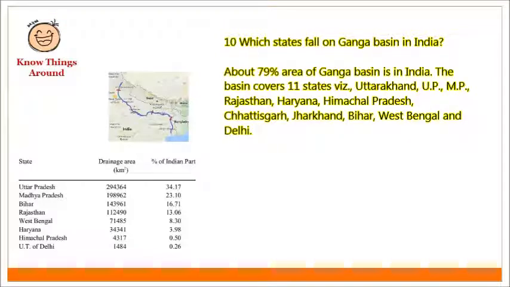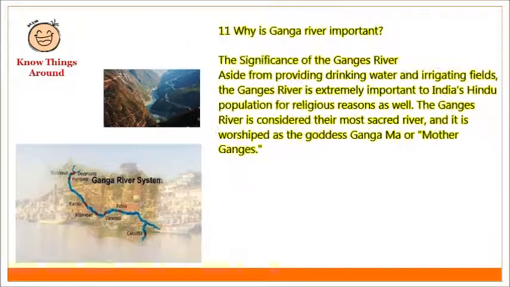Which states fall on Ganga Basin in India? About 79% area of the Ganga Basin is in India. The basin covers 11 states, namely Uttarakhand, Uttar Pradesh, Madhya Pradesh, Rajasthan, Haryana, Himachal Pradesh, Chhattisgarh, Jharkhand, Bihar, West Bengal, and Delhi.